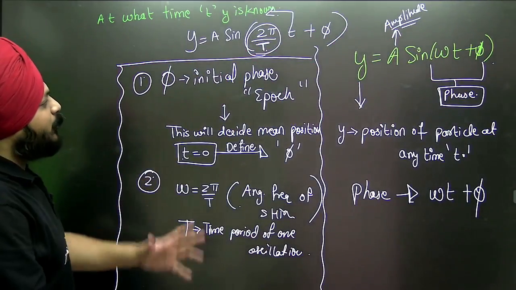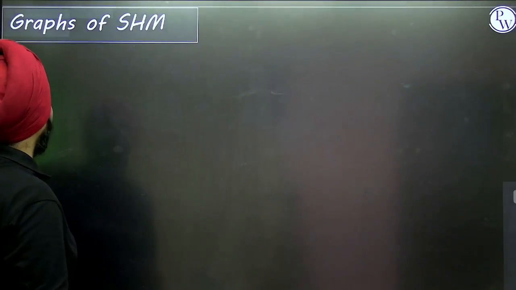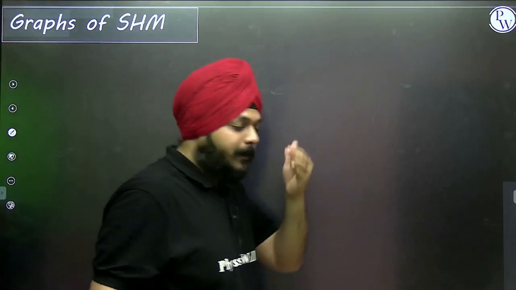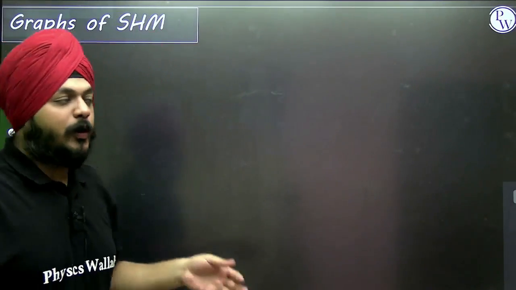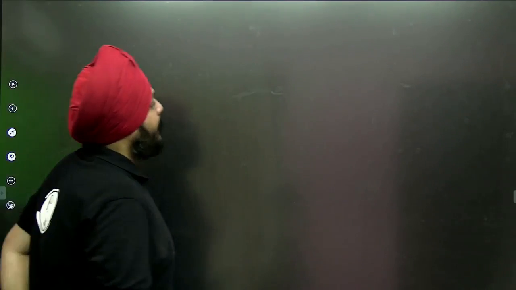Similarly, the same thing happens for the velocity. And obviously there are some graphs related to it. Before moving on to the graphs, let's understand one of the examples.